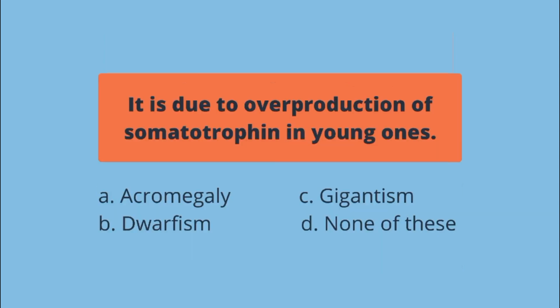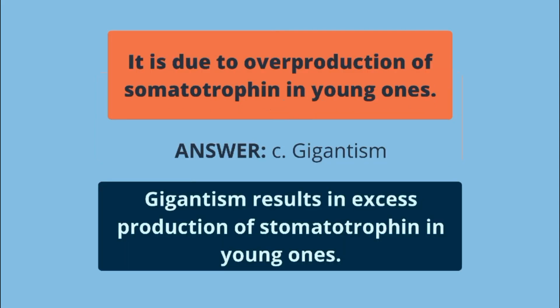It is due to overproduction of somatotropin in young ones. A. Acromegaly, B. Dwarfism, C. Gigantism, D. None of these. The answer is letter C. Gigantism results from excess production of somatotropin in young ones.